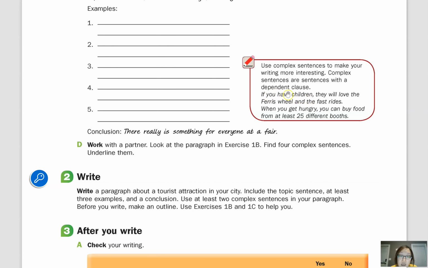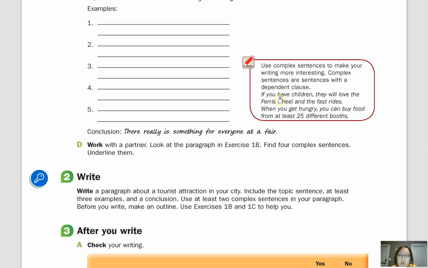It's just a clause. And if you remember, a clause has a subject and a verb. So you is the subject and have is the verb. But this is not a complete sentence. So we can also say that it's a dependent clause, not an independent clause. If you look at the main clause, it is an independent clause because it can stand alone. You can say this sentence by itself without the dependent clause, and it still makes sense.